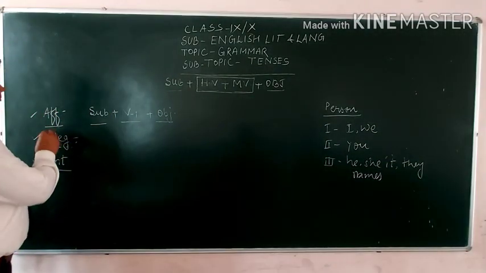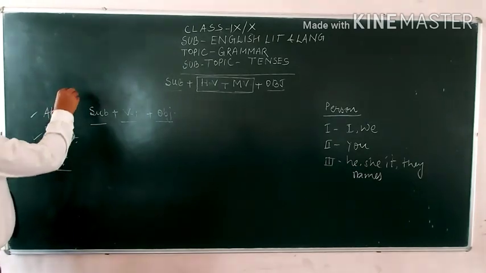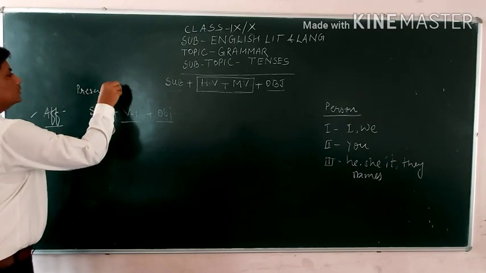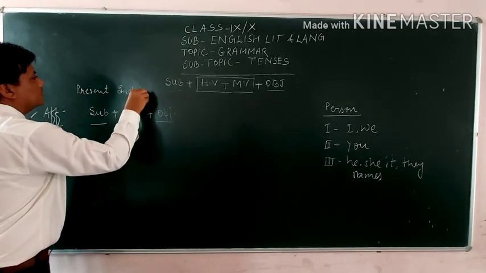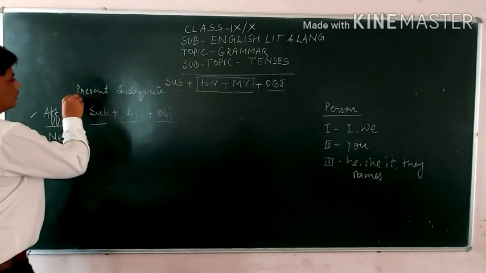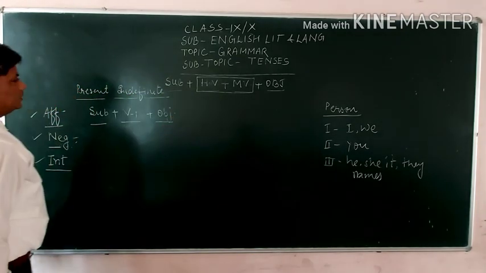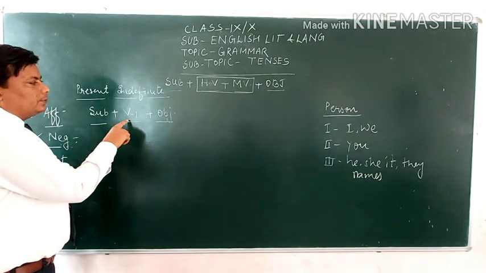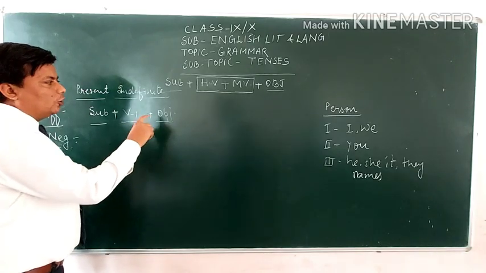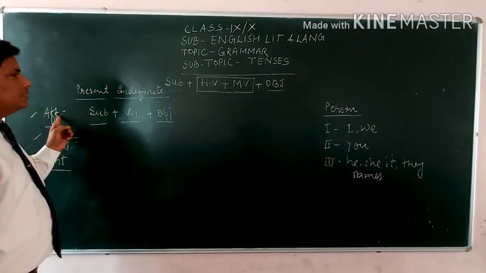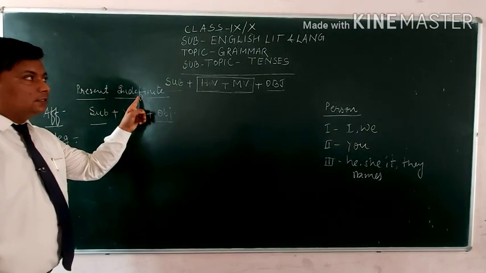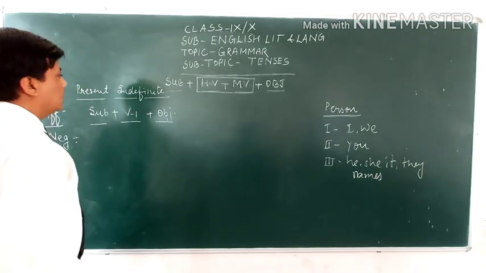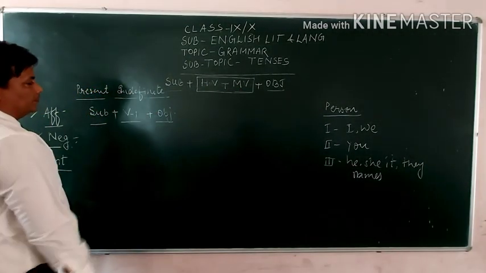If you are making the affirmative sentence of present indefinite tense, you can say subject plus verb first form and then object. Keep in mind, in the affirmative sentence of present indefinite tense, we do not use a helping verb, and the main verb is used in the first form.